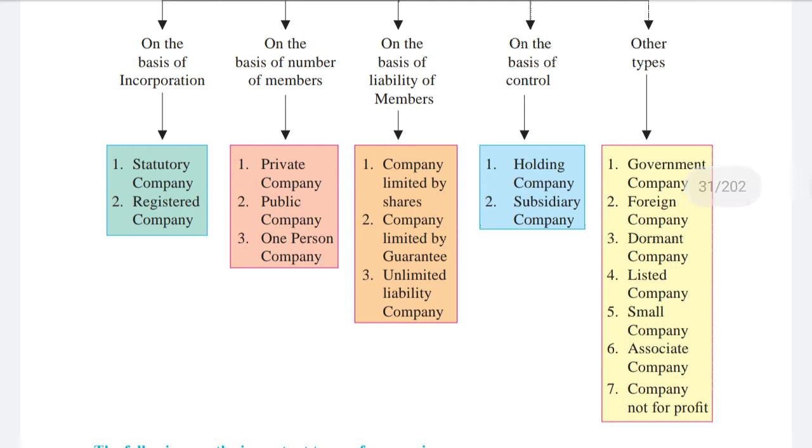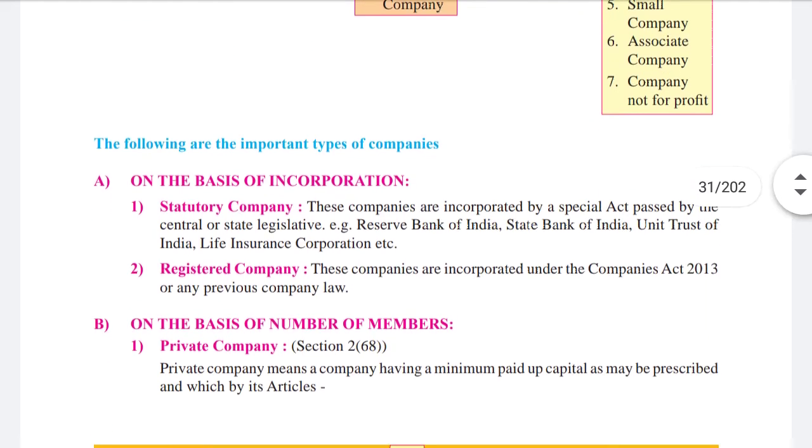And other types of companies: government company, foreign company, dormant company, listed company, small company, associate company, company not for profit. Okay, let's see further what they are saying.